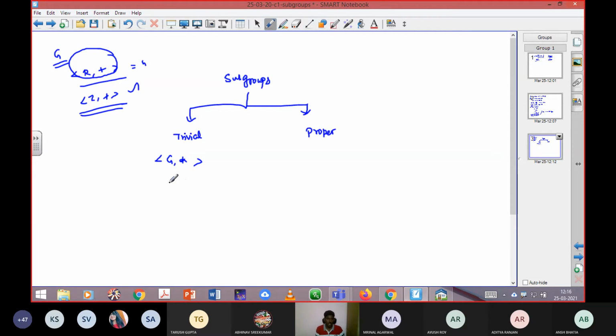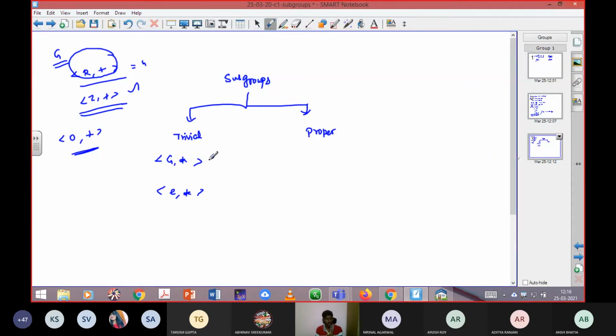Okay, then likewise, if you are getting the set only as the identity element, listen carefully. If you are getting the set only as the identity element with respect to the operation, for example, if I am considering only one element, 0 comma plus, this can also be considered as one set. That set is a subset of Z comma plus. Certainly, I can call it so. This set is called a trivial subgroup.